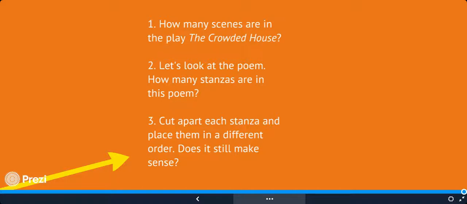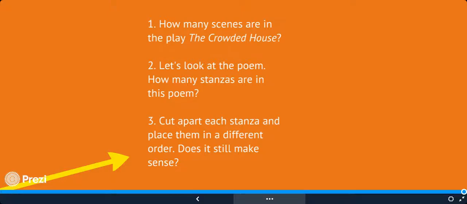Let's look at the poem. So that poem, we counted that there were 4 stanzas. And then the last one was the chapters. If we took the chapters and separated them all out, those chapters all have details within themselves. I want to talk quickly about how stanzas and chapters and scenes are very similar. They break apart, and that's where they can distinguish between the different details between one section to the other. So that is how the 3, chapter, scene, and stanza, are similar in some ways.